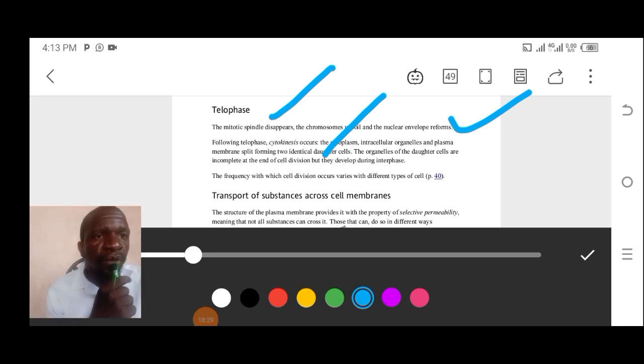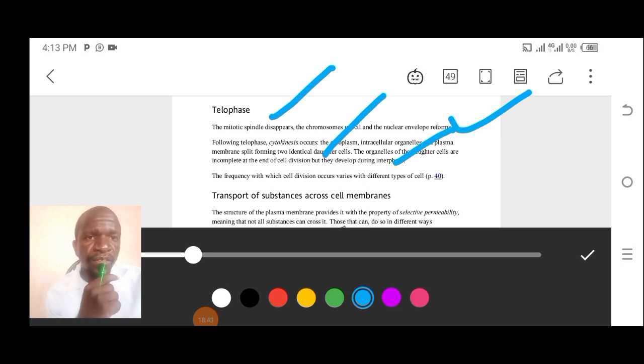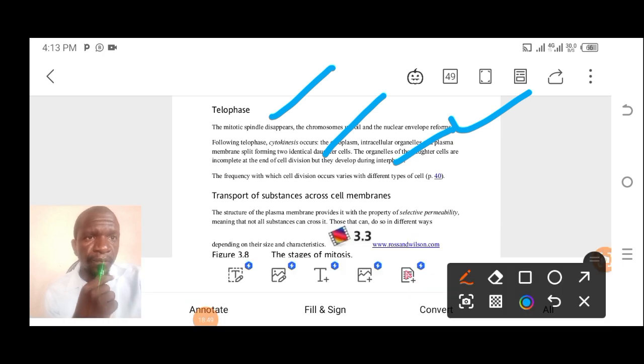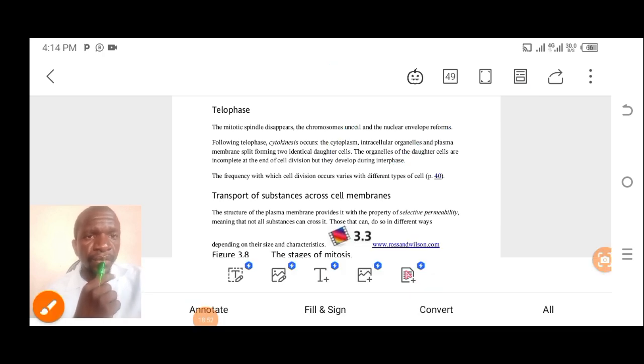The organelles of the daughter cells are incomplete at the end of cell division; they develop during interphase. So the daughter cells are not yet mature. They are going to mature and develop during interphase, which is another stage different from mitosis. So this is the last stage of mitosis.